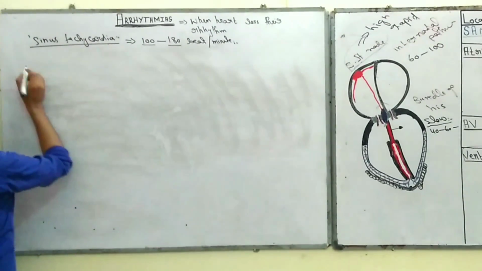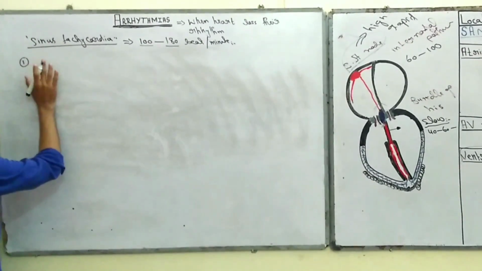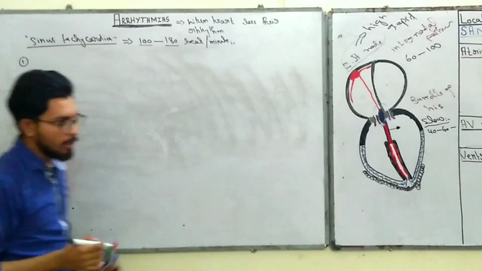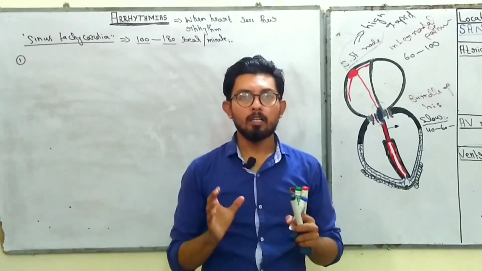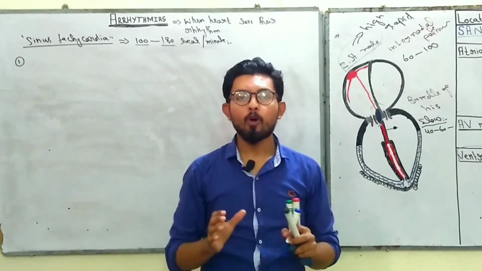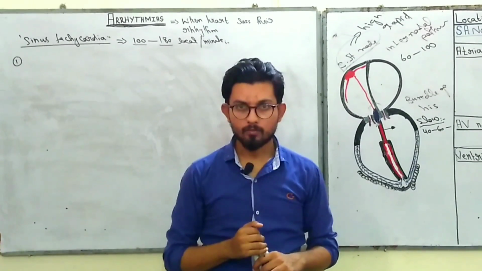And the first very important point to be noted here is that in this tachycardia, the P wave is normally followed by the QRS complex. It means there is no problem in the conduction. There is a problem in the development of the automaticity, right?